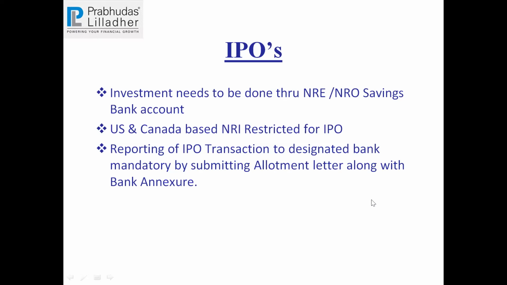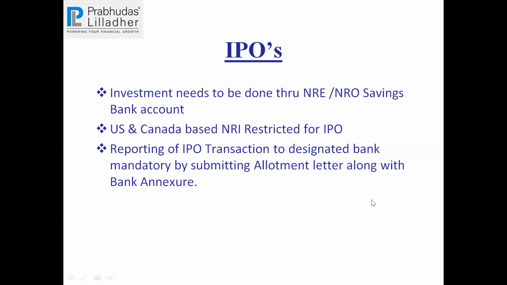One way out for this kind of thing, if you have multiple brokers, I would suggest you go with HDFC Bank. They have something called an extension account, where the PIS permission remains the same, but under that you can have multiple PIS accounts. So here what I'm saying, permission remains one, so the PIS account is one, but for simplicity, they are giving you two bank accounts. One can be linked to some other broker and one can be linked to Prabhudas Lilladher. So here both will work independently. Of course, at the top, reporting is the same.